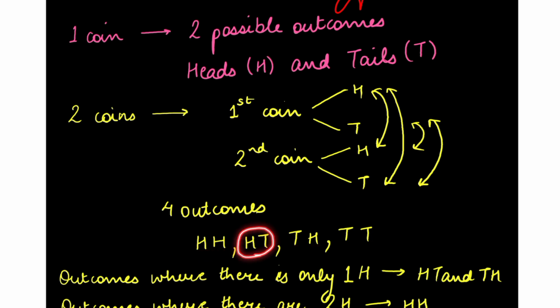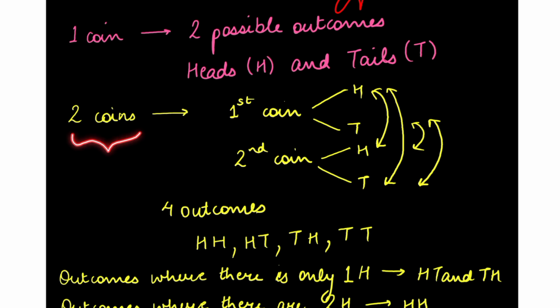Now, head tail and tail head. We can say that there is one head and one tail in both, but they are different. How are they different? Because in the second outcome, we get head first and tail next, and in the third outcome, we get tail first and head next.